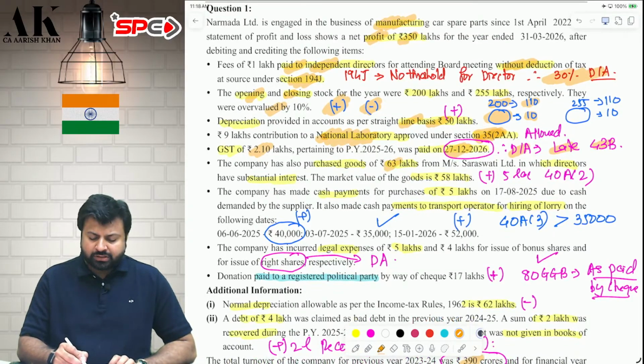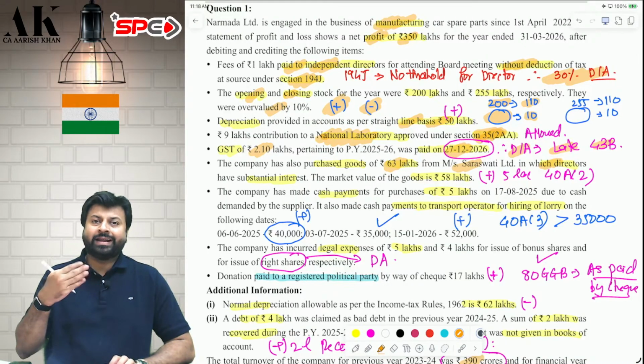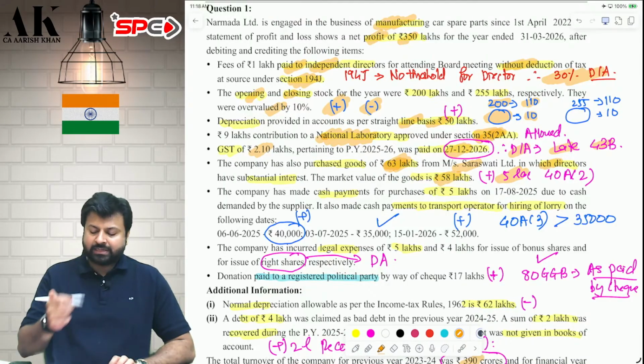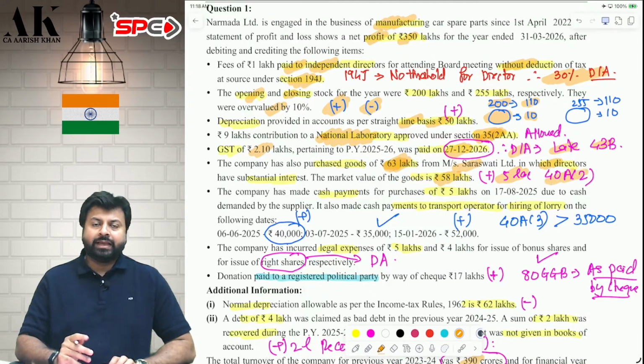You have purchased some goods worth 63 lakh rupees from a company in which your directors have substantial interest. Therefore, it is a related party. So from the related party, you are purchasing goods for 63 lakhs. The market value of the goods is 58 lakh. Therefore, you are making an excess payment of 5 lakh, which will be disallowed under 40A(2). Excess payment made to a related party is disallowed.